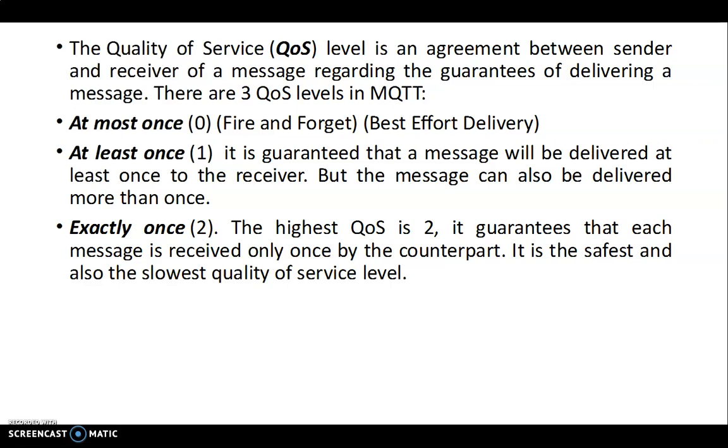The highest QoS level is 2, which is a guaranteed delivery, that too only once. Okay, so this is the safest and also the slowest quality of service, because you will have to keep track of the delivery. You need additional variables, states to be maintained. So it's going to be slow but safe.